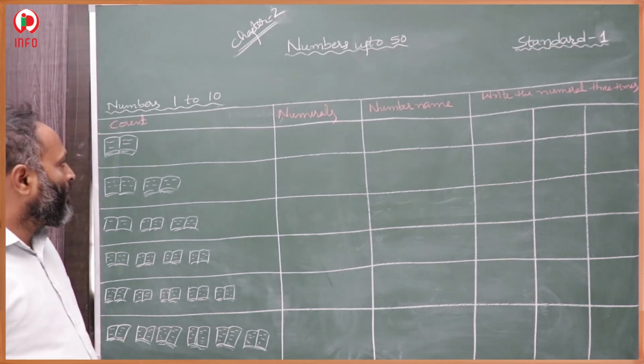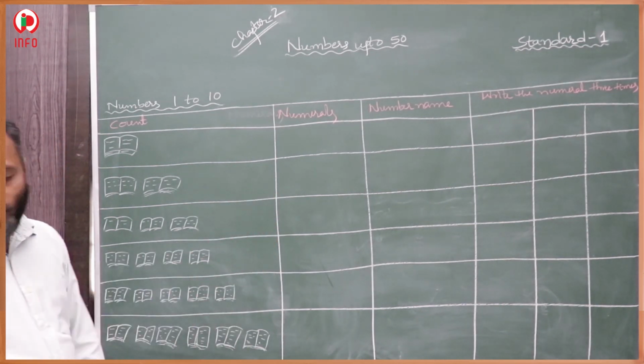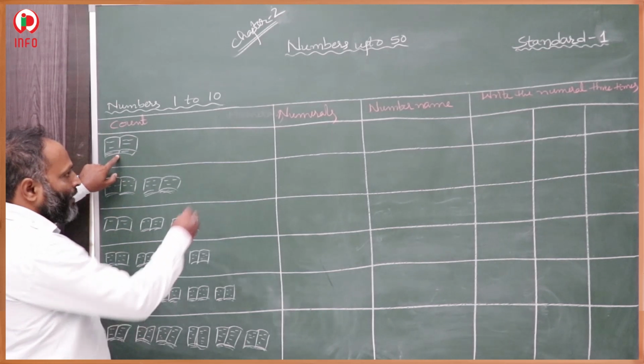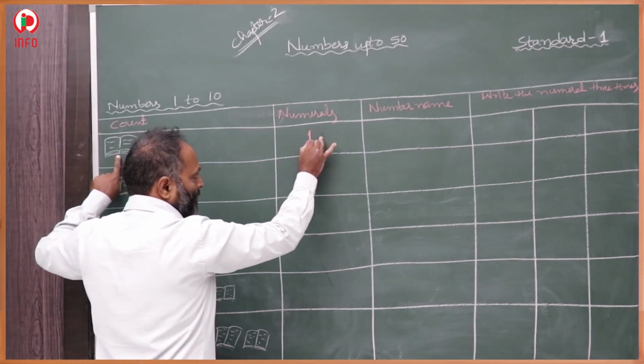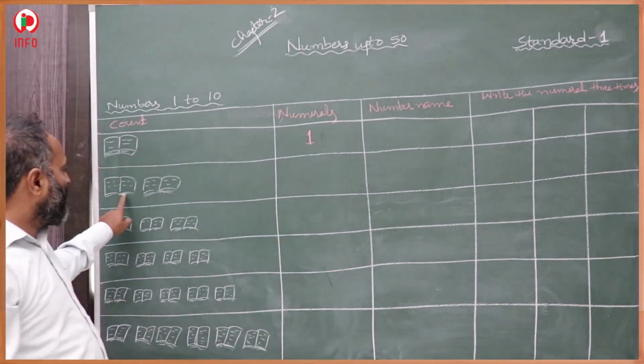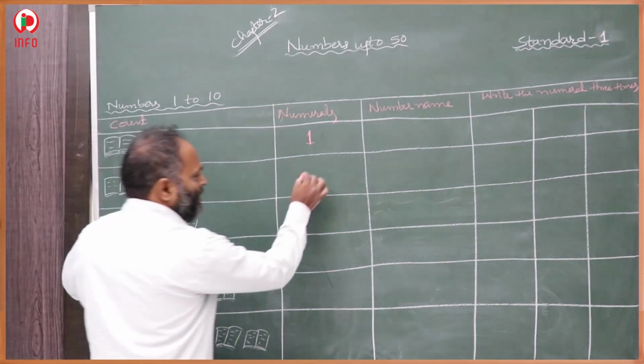So here we have to write numerals. How many were there here? Only one book is there, numeral 1. Here 1 and 2, the numeral 2.